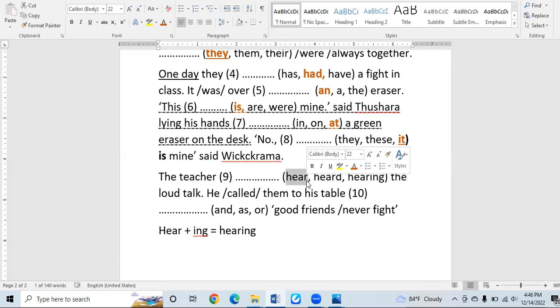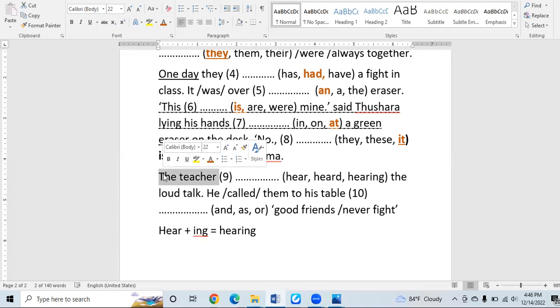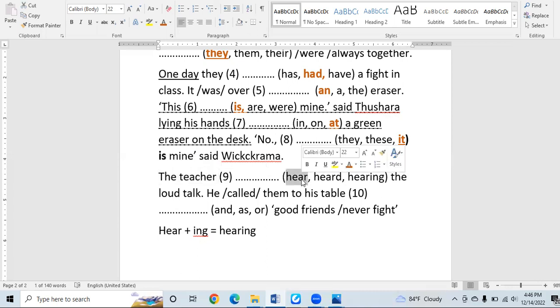Verb is plural here. So the teacher, mind about the teacher. Teacher is a singular noun. So can we use the plural verb there? No. That means the word here is not the option that we can move on.